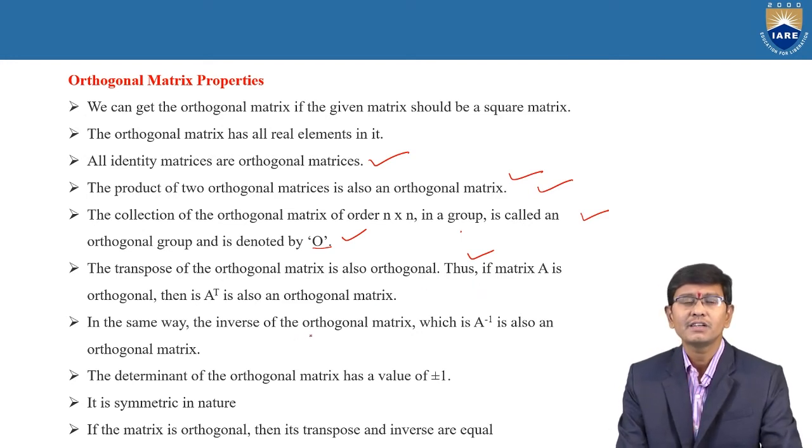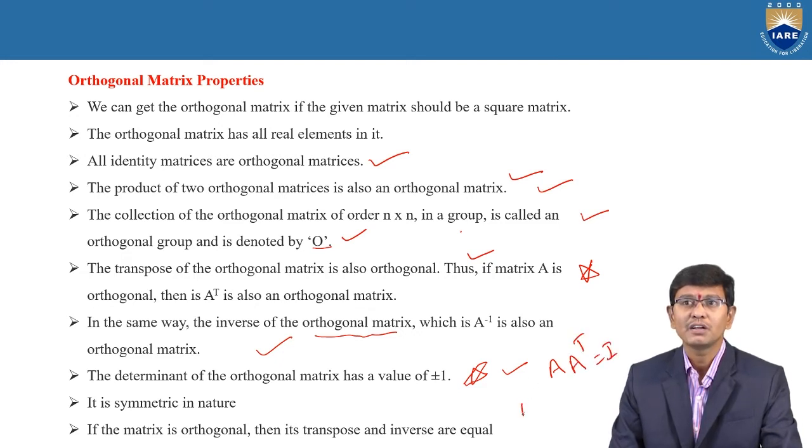In the same way, the inverse of an orthogonal matrix is also an orthogonal matrix. These are very important to remember. If A is orthogonal, the transpose of the matrix is also orthogonal. And if A is orthogonal, the inverse of the orthogonal matrix is also orthogonal. And one more important thing to remember here: if a matrix is said to be orthogonal, the determinant of the orthogonal matrix is always plus or minus 1 only. And a simple example for the purpose of this one: A is orthogonal is nothing but A into A transpose is equal to I.